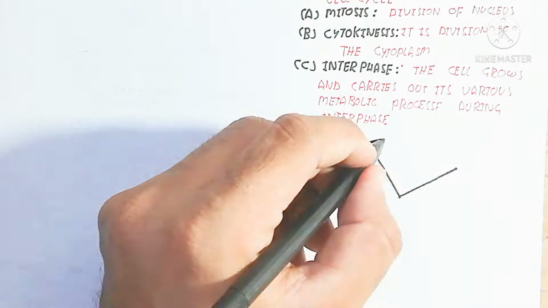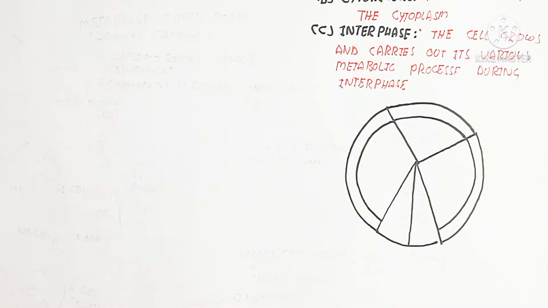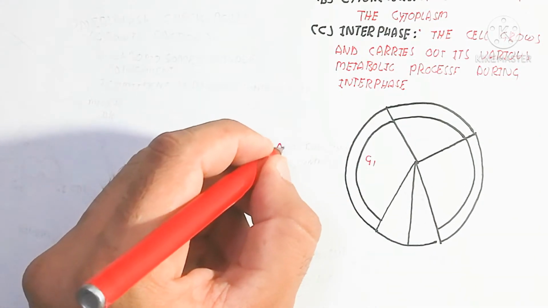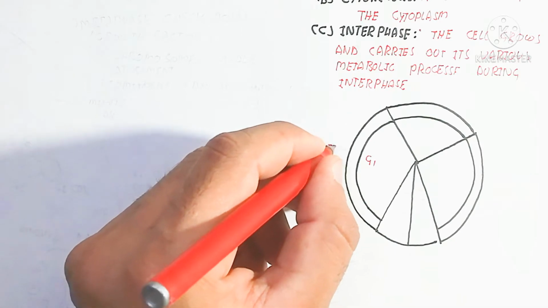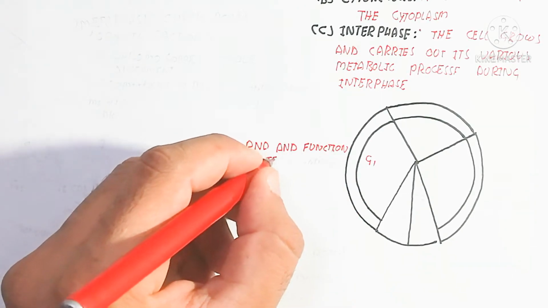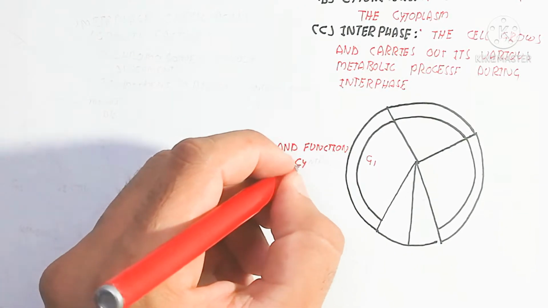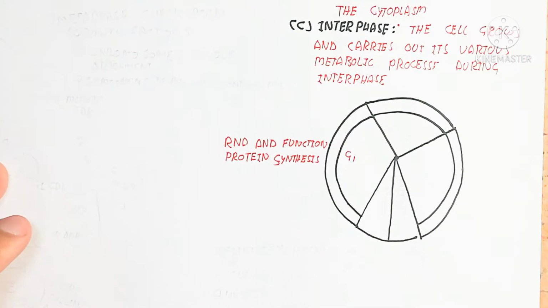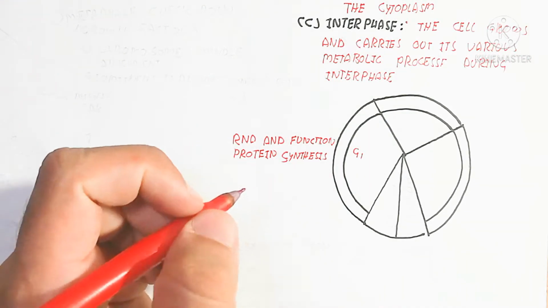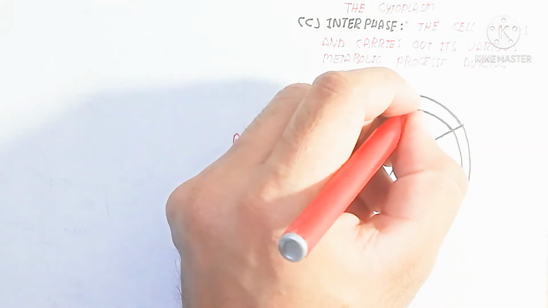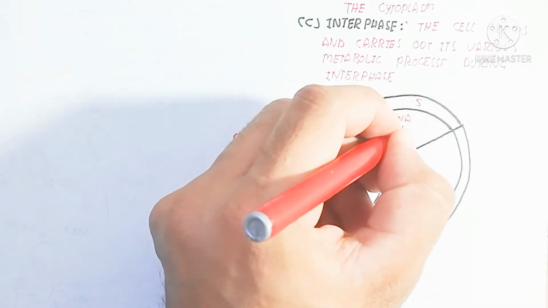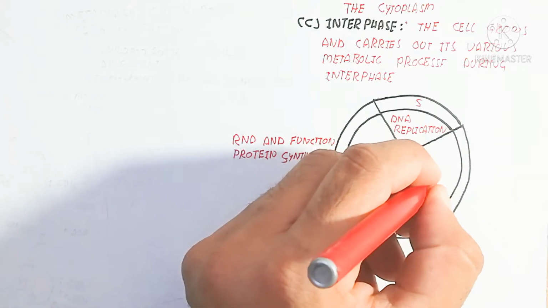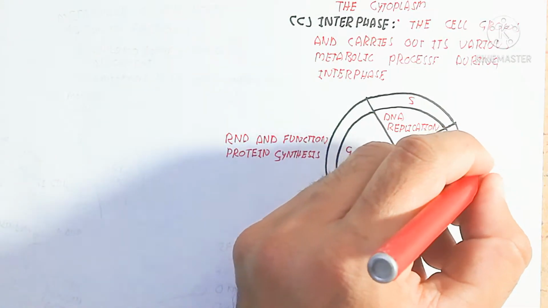So the cell cycle is here, and first of all is the growth one phase. This growth one phase involves RNA and functional protein synthesis. Then the synthesis phase, which is known as the S phase, is also DNA replication. So the DNA will double from 2n diploid to tetraploid. Basically it is a doubling of the DNA, so that means 4n.